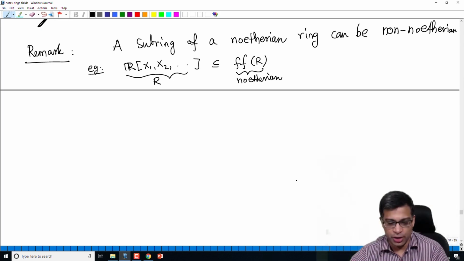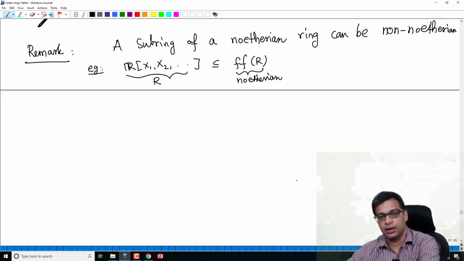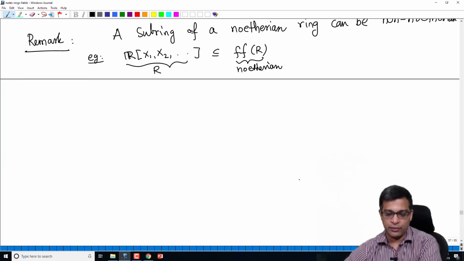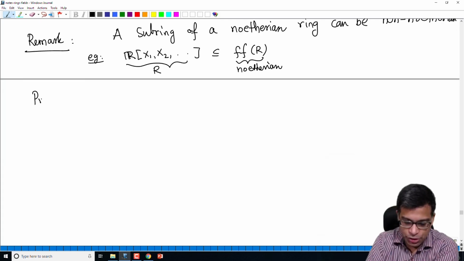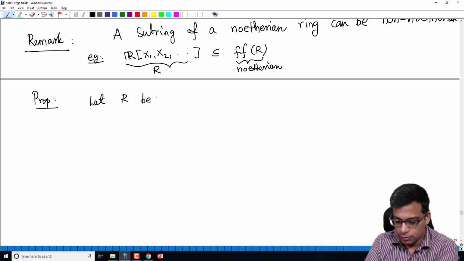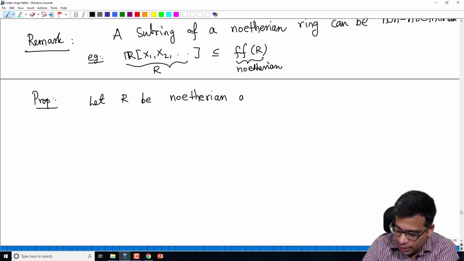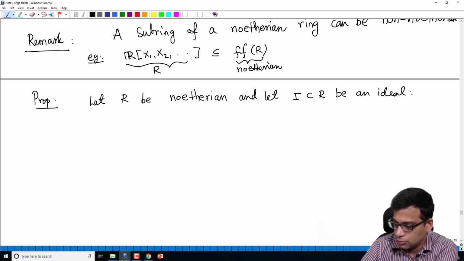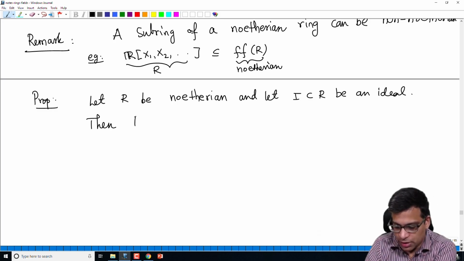So non-Noetherian rings are strange. You can have a Noetherian ring containing a non-Noetherian ring. That can happen as this example shows. However, we do have a nice result, a nice proposition we can say. Let R be Noetherian and let I be an ideal of R. Then the quotient ring R mod I is Noetherian.